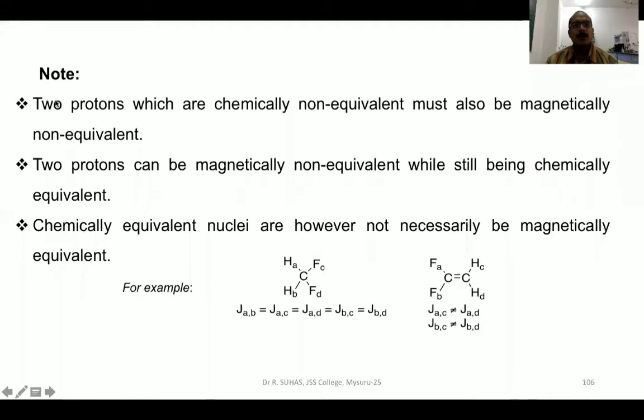Note to remember: two protons which are chemically non-equivalent must also be magnetically non-equivalent. Two protons can be magnetically non-equivalent while still being chemically equivalent. The last one: chemically equivalent nuclei are not necessarily magnetically equivalent. If two protons are chemically equivalent, they don't have to be magnetically equivalent. These are the two best examples for these three notes.